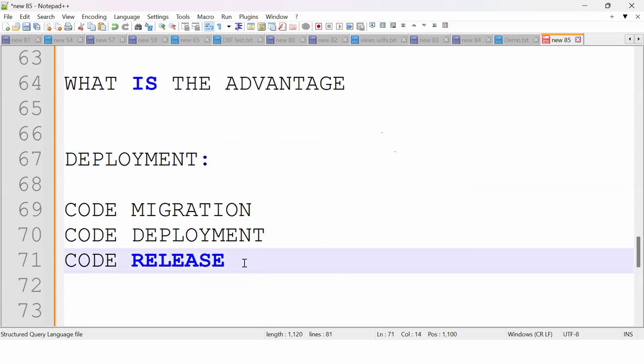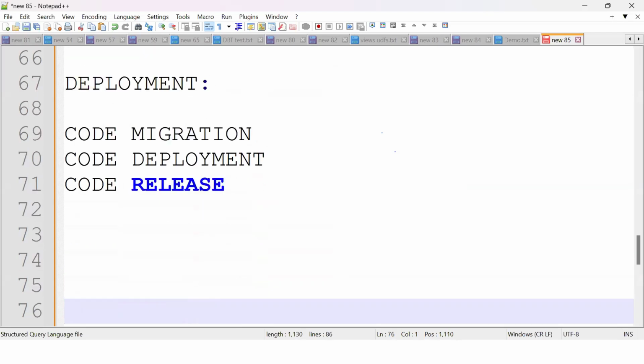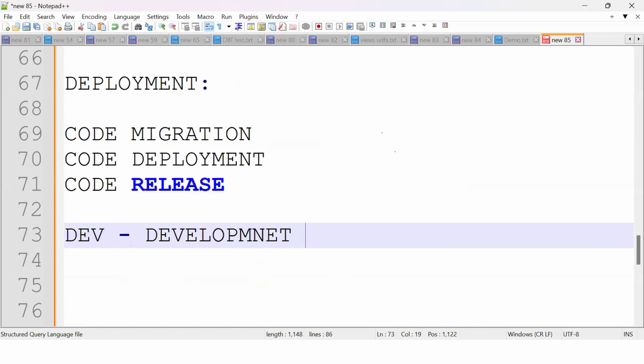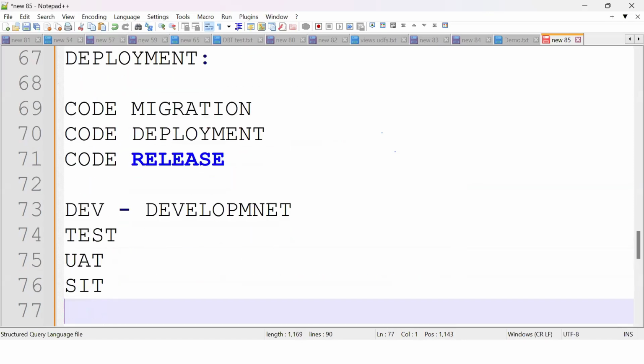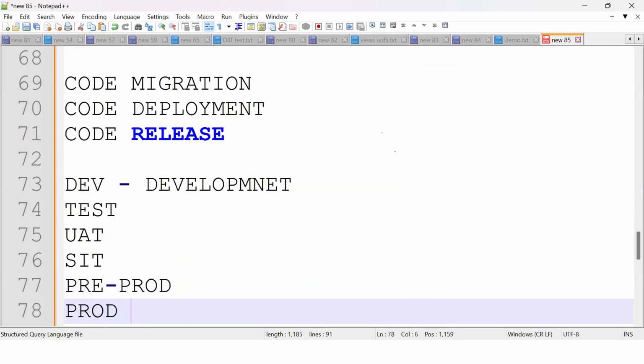Before that you should have an understanding of the instances or environments. What are the databases and instances we have? Dev, nothing but development. Then test, UAT, SIT, pre-prod and prod. What is the UAT abbreviation?